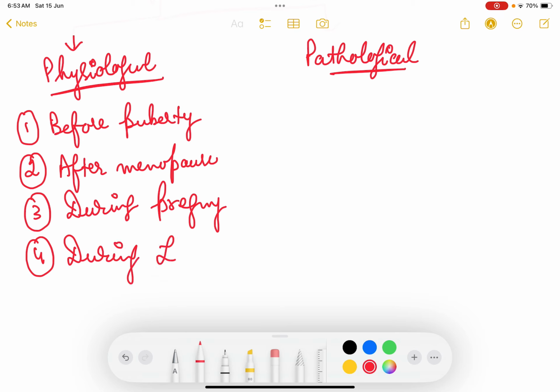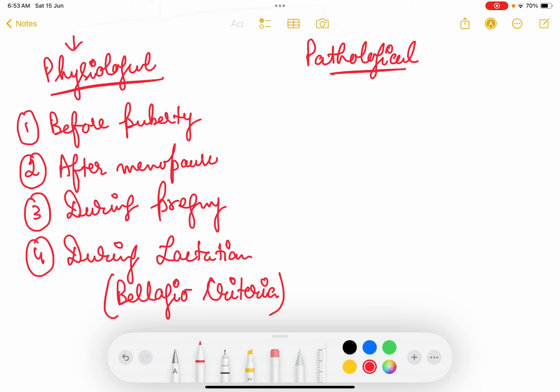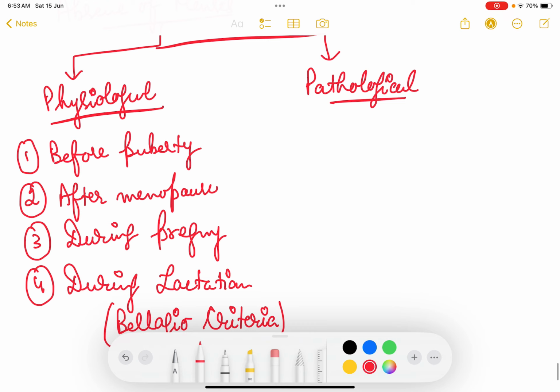During the period of lactation there will be lactational amenorrhea, which is governed by the Bellagio criteria. I hope you know the 3 criteria. So this is what is physiological amenorrhea.